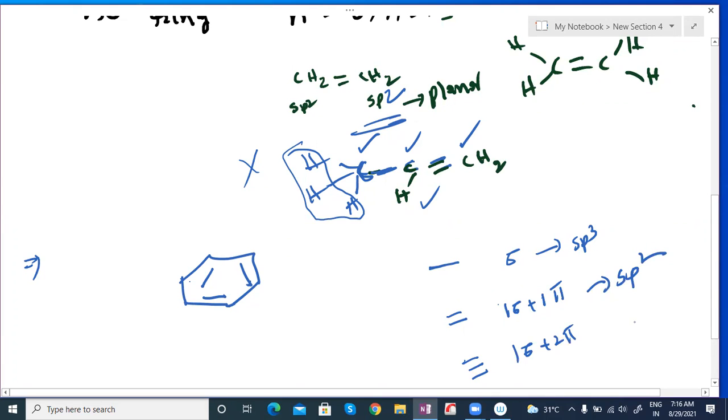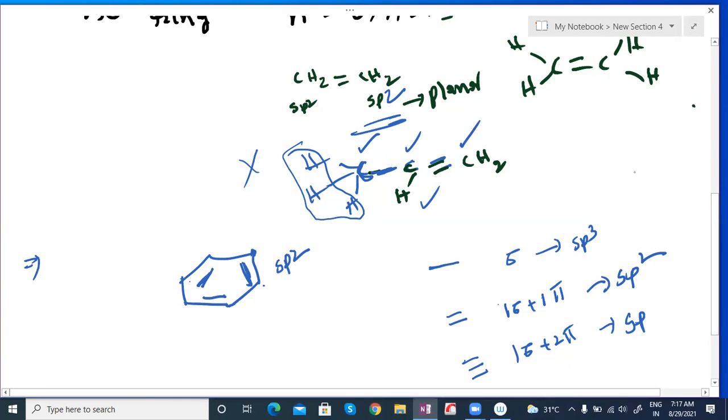If two pi bonds are there, that's going to be sp hybridization. So you can see here alternate sigma bonds and pi bonds. The pi bonds are 3 here, but each one is alternate. Wherever a double bond is there, that carbon's hybridization should be sp2. So here all atoms have sp2 hybridization.